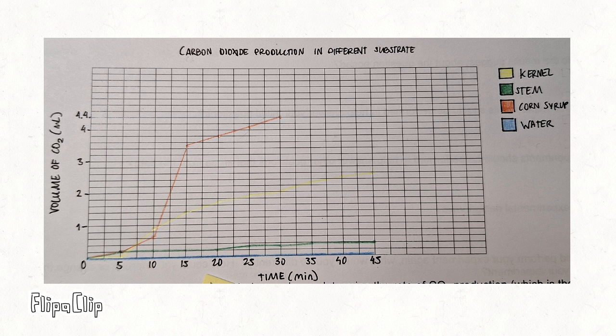Let's move on to our result. We can see that with corn syrup, yeast produced the most amount of CO2. It also has the highest rate between 10 to 15 minutes, jumping from 0.6 to 3.5 milliliters. The reaction even finished 15 minutes prior to our set end time at 45 minutes. The vial with yeast and kernel had a steady production of carbon dioxide over time, ending at 2.6 milliliters. The production of CO2 for yeast and stem is also very steady, but it is significantly lower than corn kernel, ending at 0.4. And as expected, nothing changes with water.